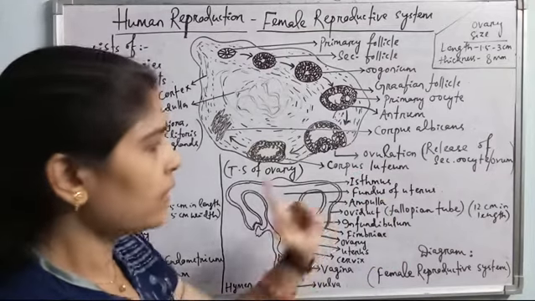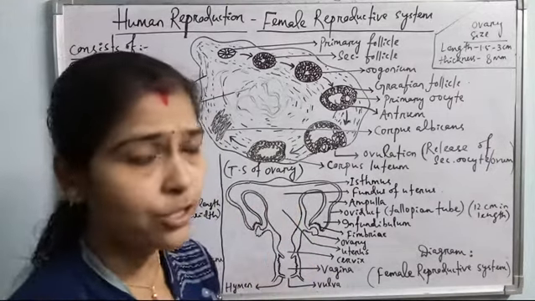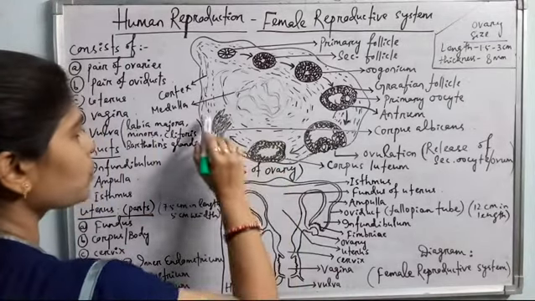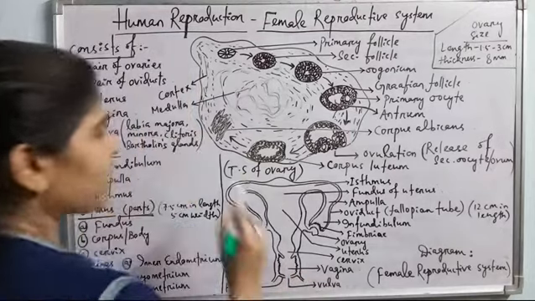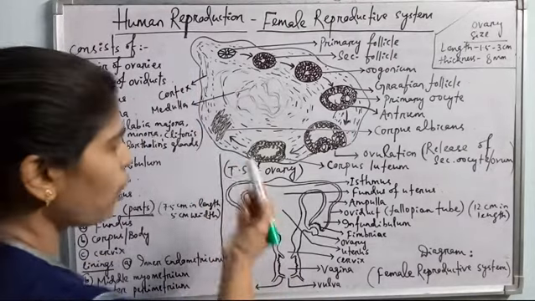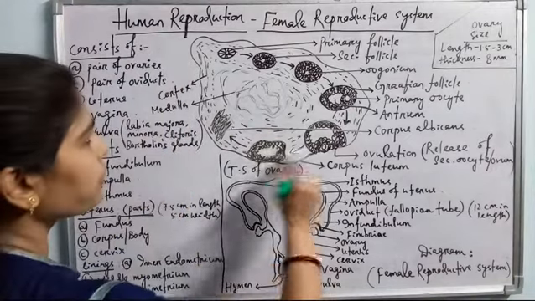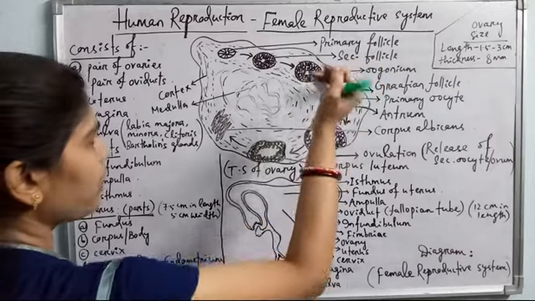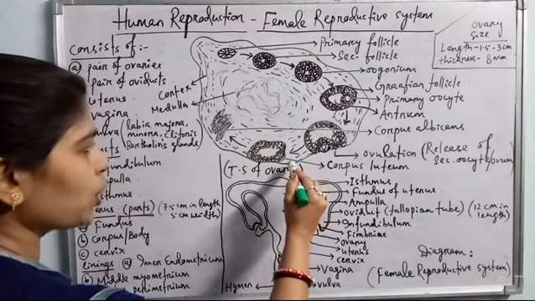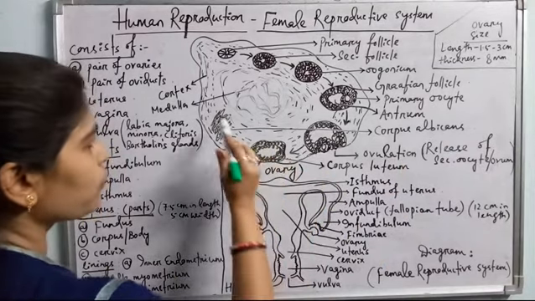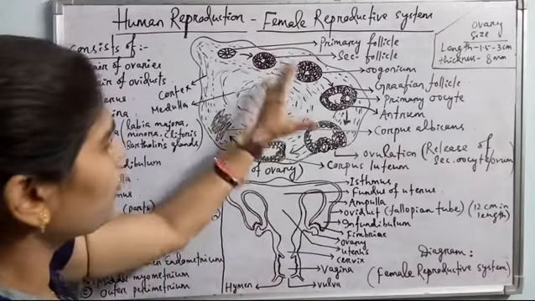If fertilization occurs, this corpus luteum remains as usual, and if the ovum is not fertilized, then this corpus luteum changes into corpus albicans. Corpus albicans becomes a scar in the ovary, and each month corpus albicans are formed if fertilization doesn't occur. Okay, so these are all the changes of the primary follicle into secondary follicle, then tertiary follicle and Graafian follicle. Then ovulation occurs, then corpus luteum is formed, and corpus luteum degenerates to form the corpus albicans. Okay, so this is all about the follicular development inside the ovary.